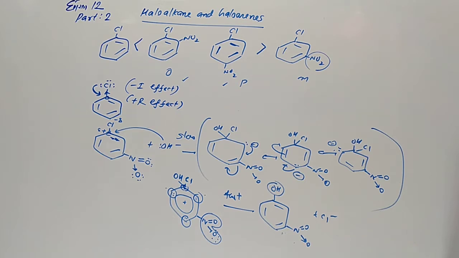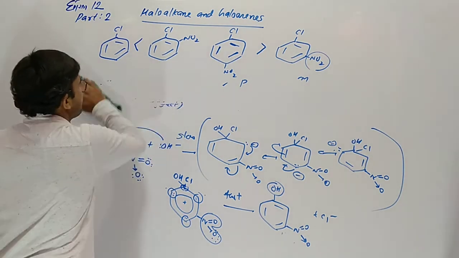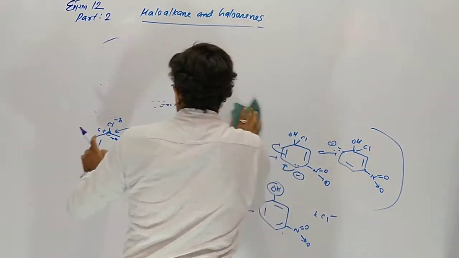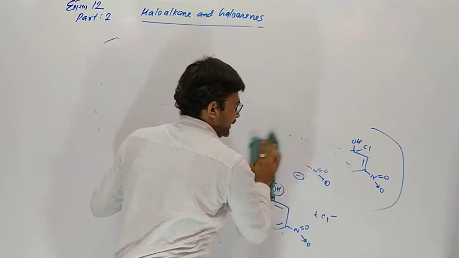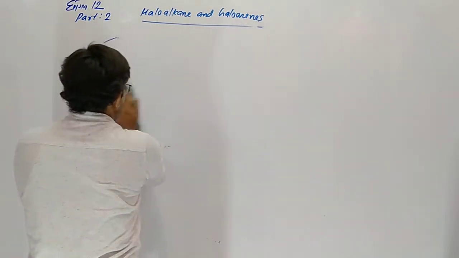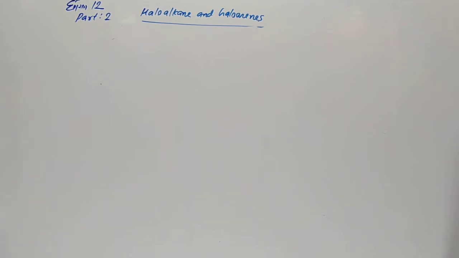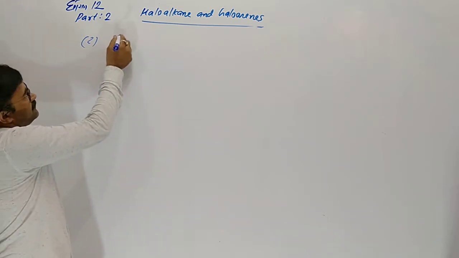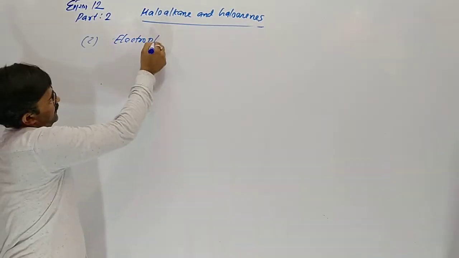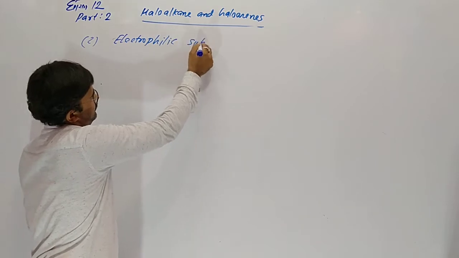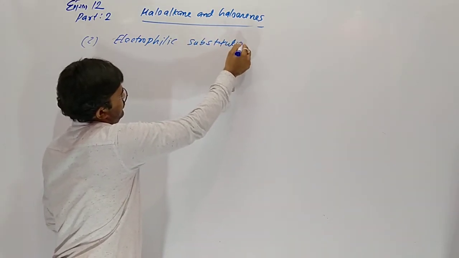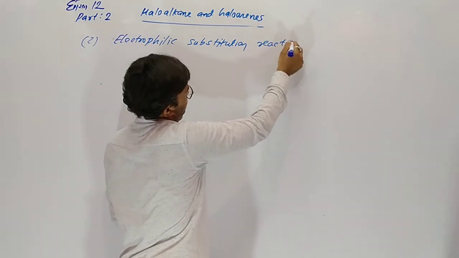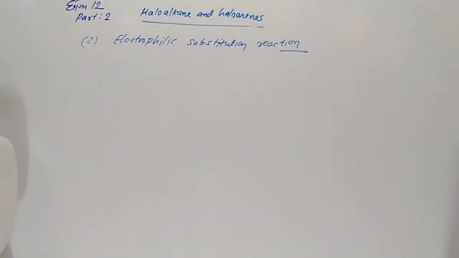Here, electrophilic substitution reaction. This one goes nucleophilic. Now we are in the second type of reaction of haloarene, which is electrophilic substitution reaction, not nucleophilic. Now we are in electrophilic.